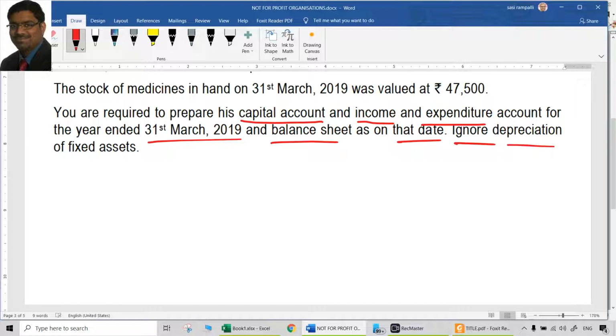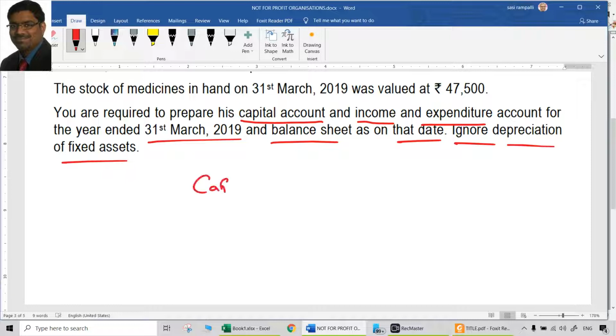Ignore depreciation on fixed assets. When it is clearly given in the question to ignore, that means ignore. You don't have to question the question. So no depreciation is required. But capital account and income and expenditure account are both asked.